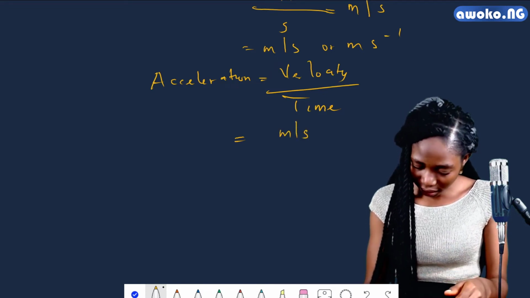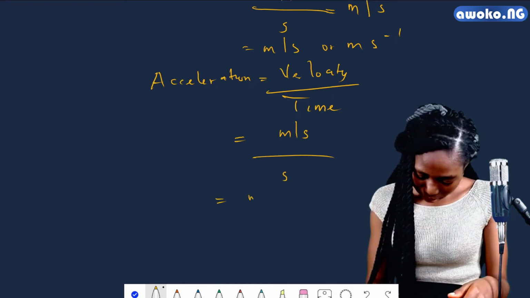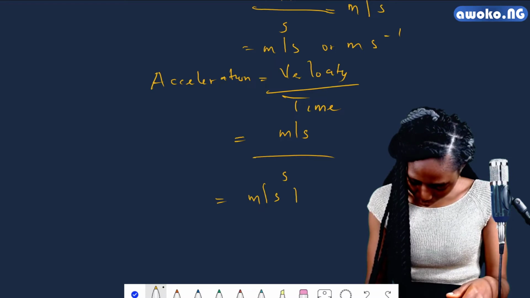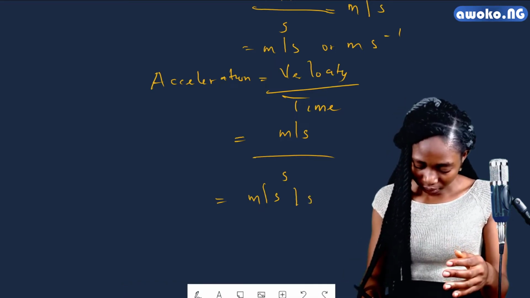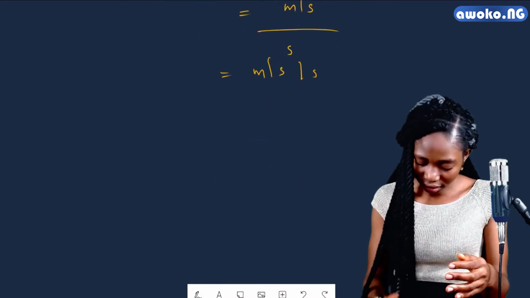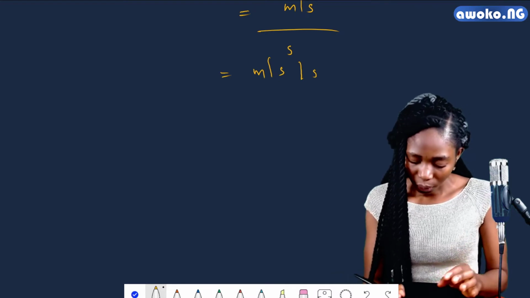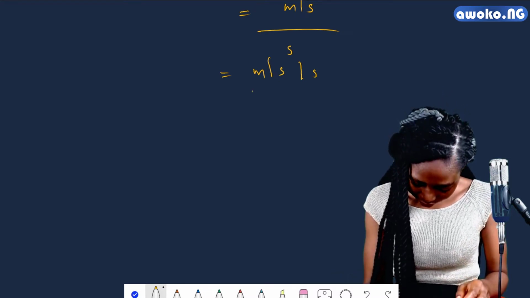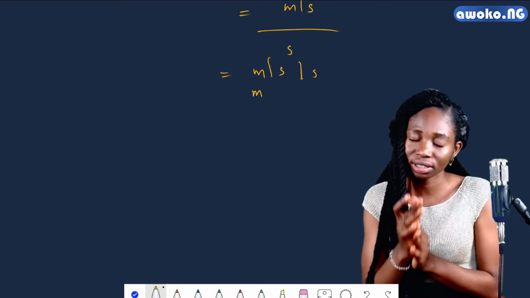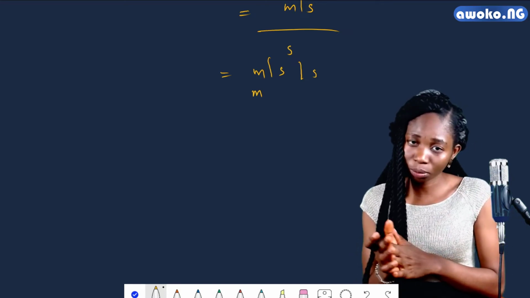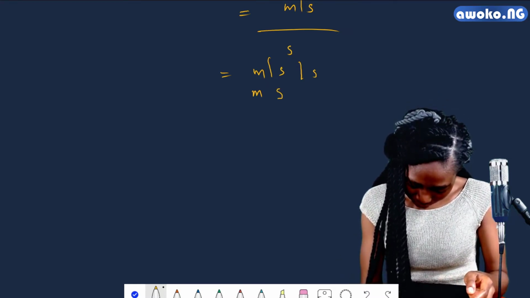And then we have our time to be measured in seconds. We have that acceleration is meter per second per second. Remember when I told us that we could use a minus sign to display the division. Now we have meter, no longer per, so we're not using the division sign. Using the principle of indices, we have s raised to the power of minus 2.